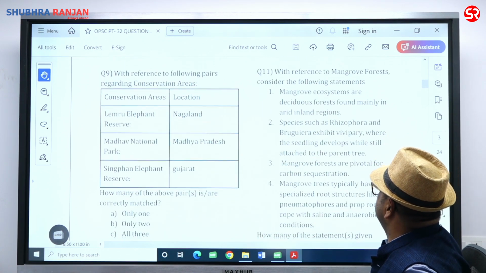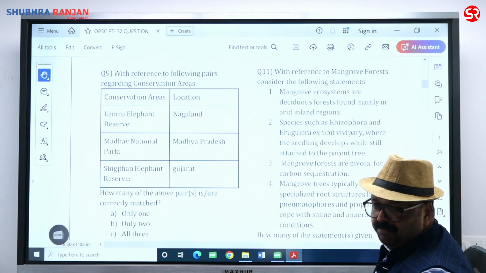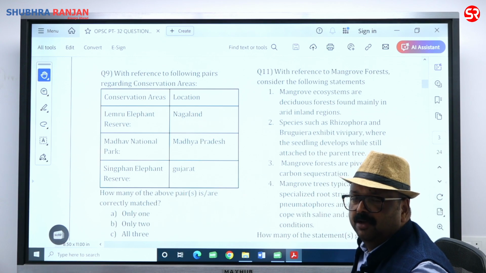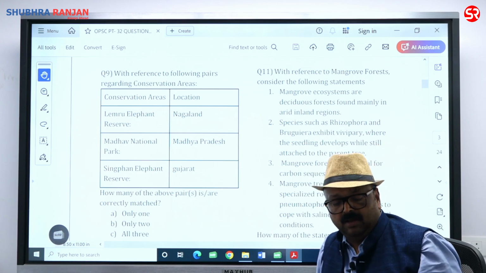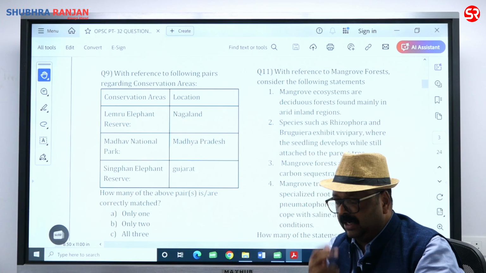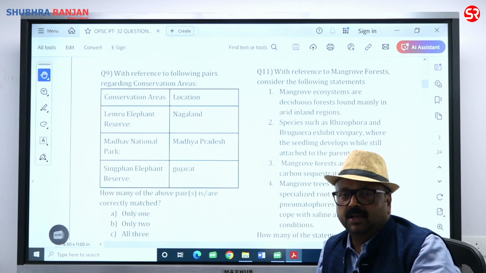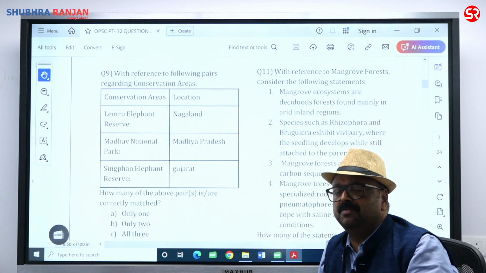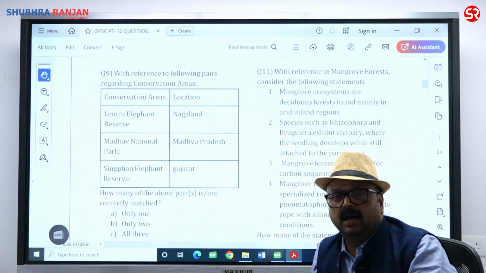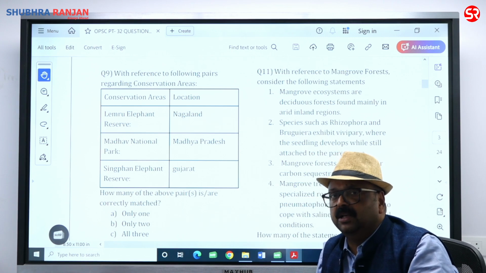गलत बात है. Species such as Rhizophora and Bruguiera exhibit vivipary where the seedling develop while still attached to the parent tree. ये बात सही है बच्चे. Vivipary is a term which has been used in terms of animal. So the animal which is giving birth to a well matured child is called vivipary. Ovipary means the animal which are laying eggs, and ovoviviparous are those marsupials. They give birth to immature babies and they keep them in their pouch.